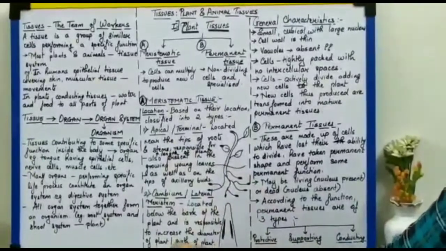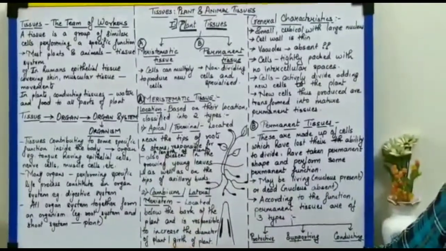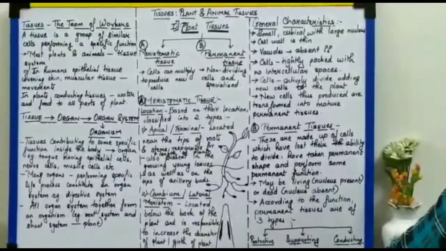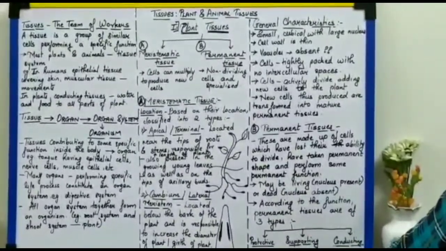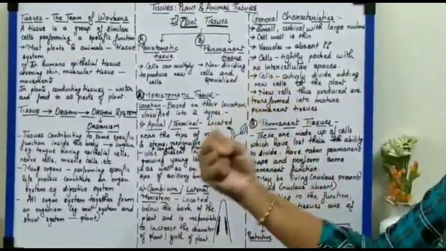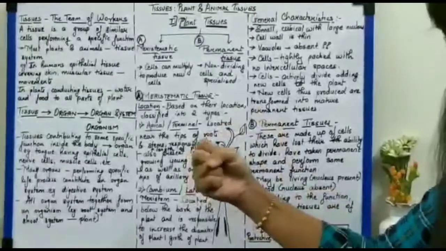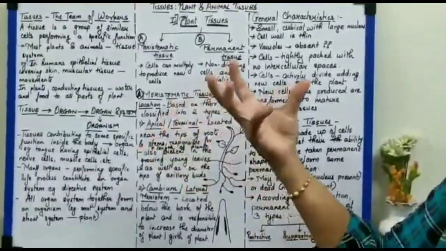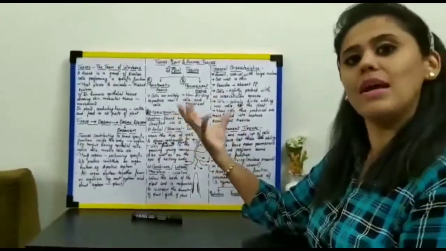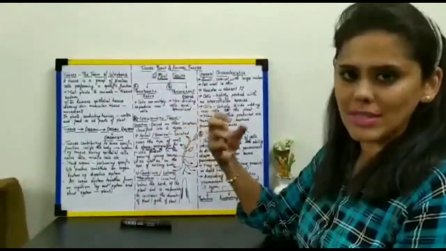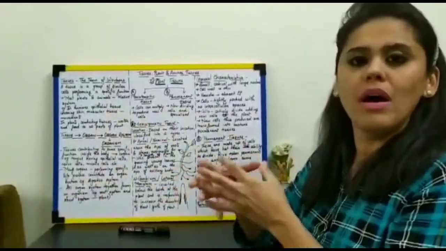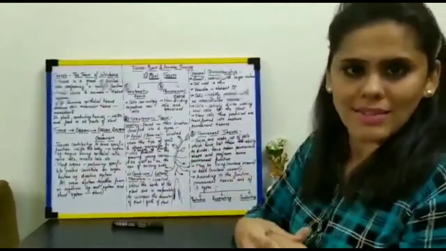My dear students, I once again want to repeat that cell is the basic unit of life. It is the cells which combine together to form tissue, the tissues combine together to form organs, the organs combine together to form an organ system, and different organ systems combine to form a complete organism.